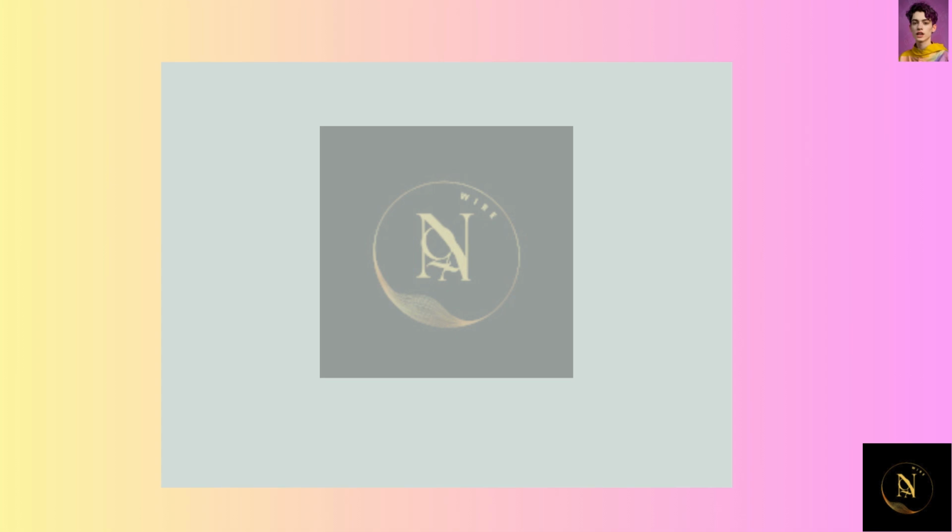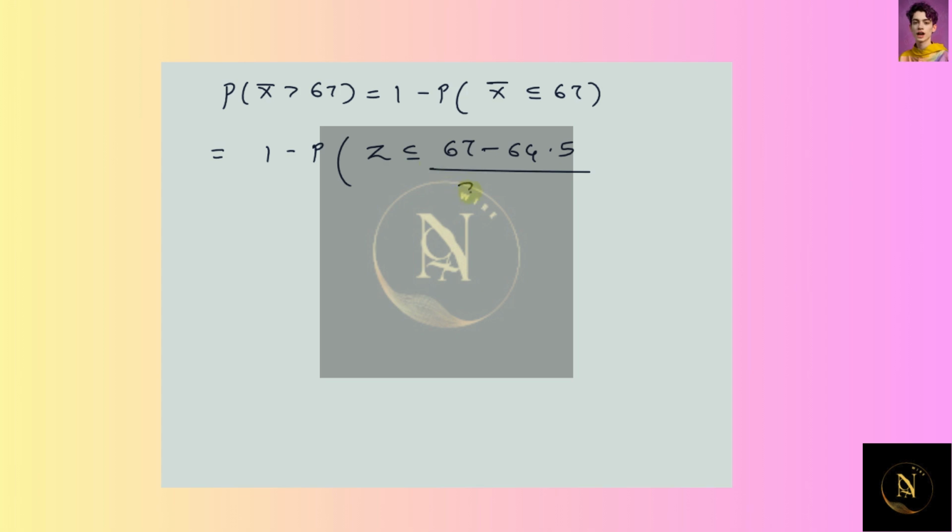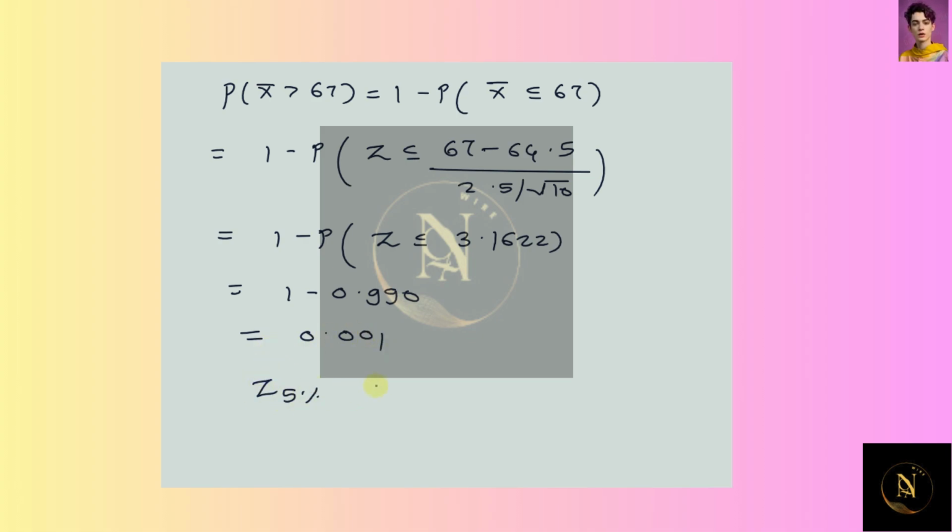Now we have to find out the probability that sample mean x bar is greater than 67, equal to 1 minus the probability that sample mean x bar is less than or equal to 67, equal to 1 minus the probability that z is less than or equal to (67 minus 64.5) divided by 2.5 upon square root of 10, equal to 1 minus the probability that z is less than or equal to 3.1622, equal to 1 minus 0.990, equal to 0.001.